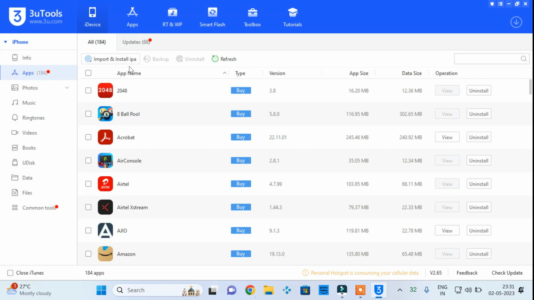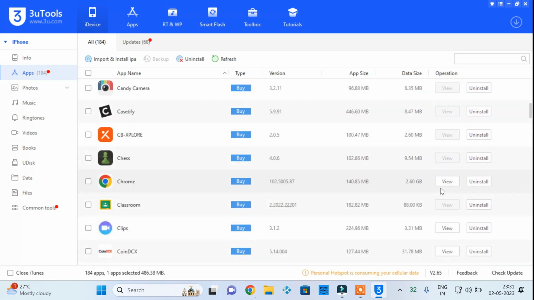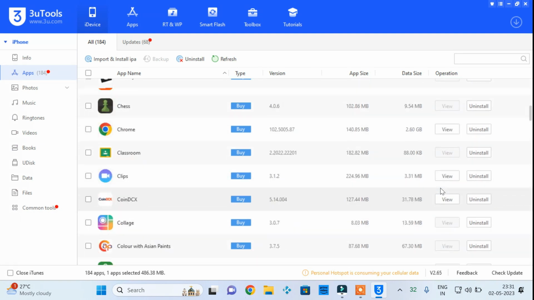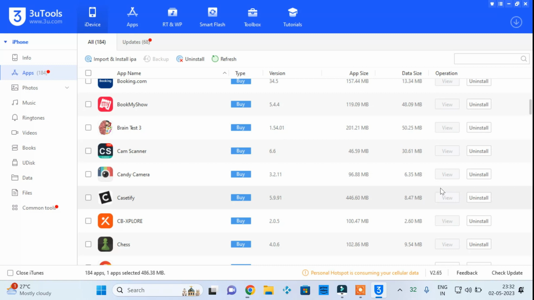Now go to the Apps section, and you can see all the installed apps. You can also check how much data your app takes. You can uninstall if not required. Click View and you can export or import files into that app.